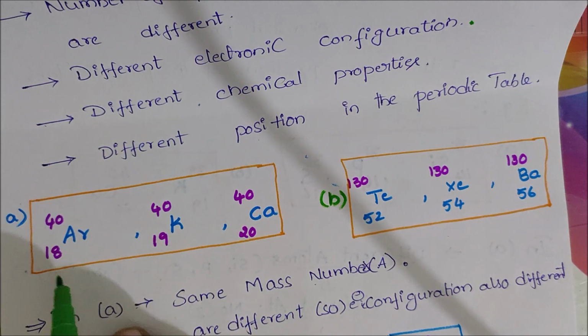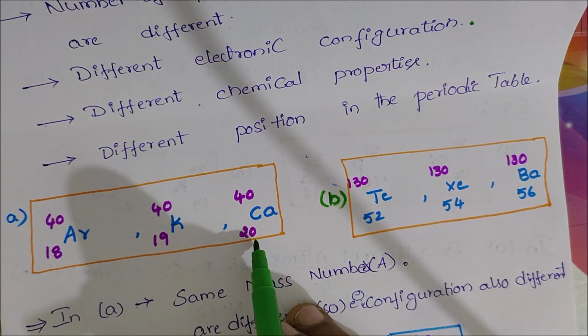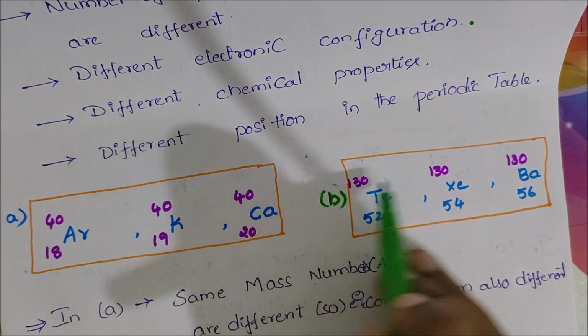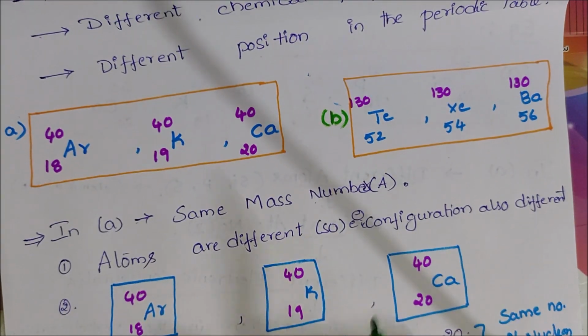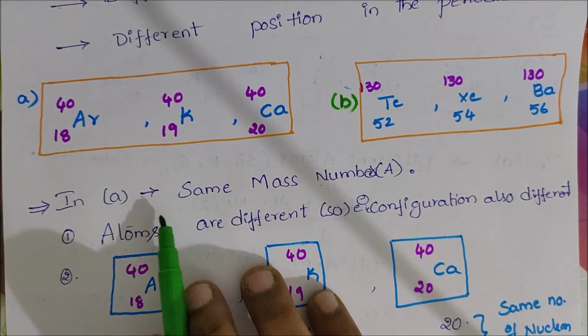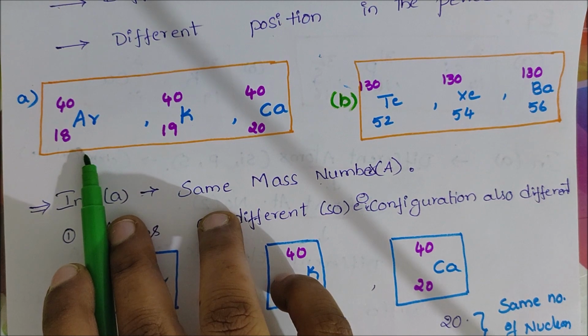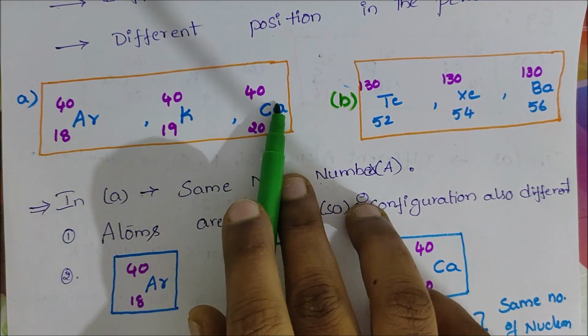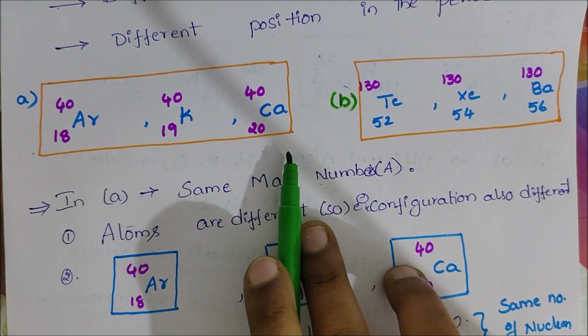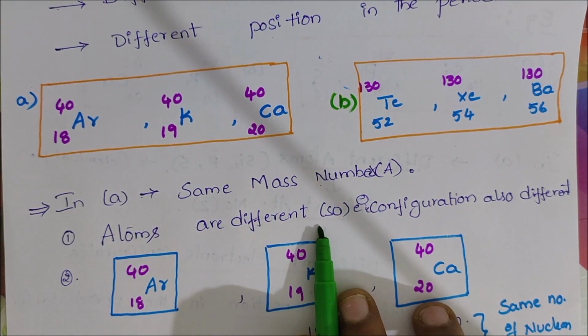In isobars, the atomic number is different and the mass number is the same. That is called isobars: same mass number but different atomic number, so the atoms are different.